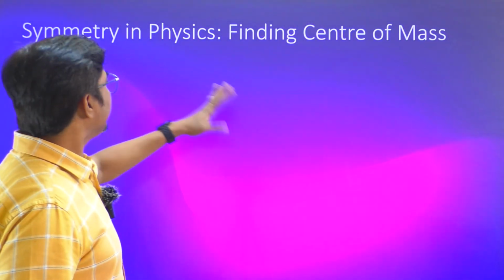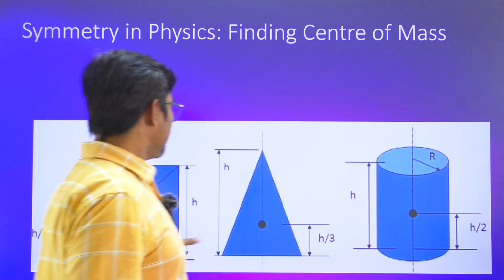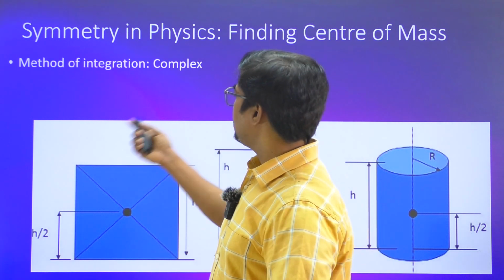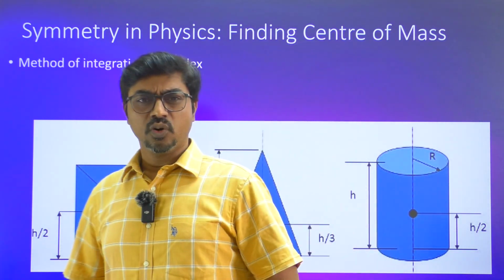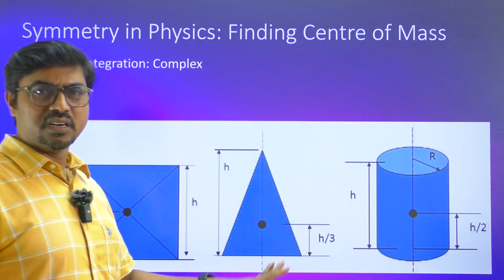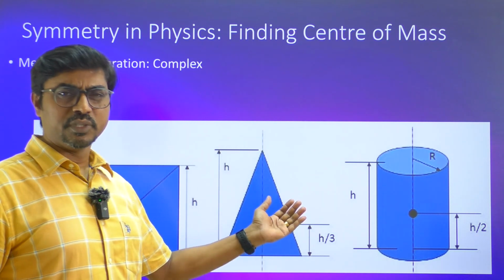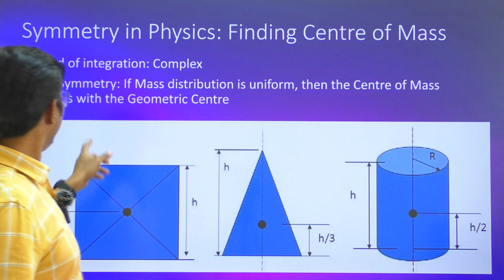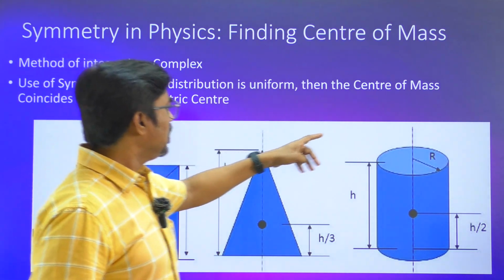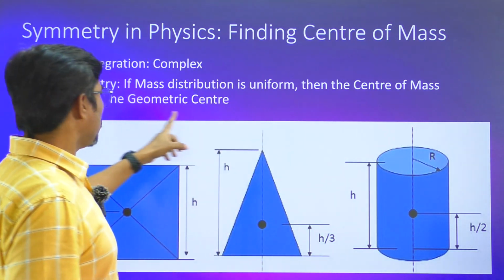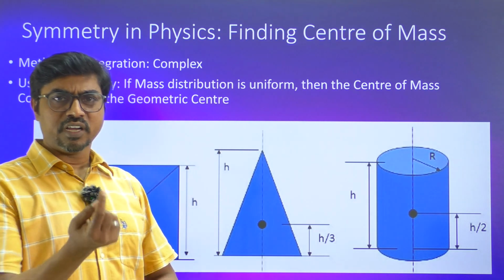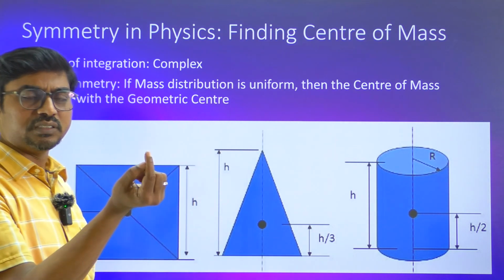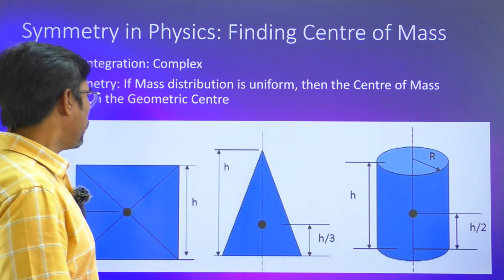Next, we'll look at finding the center of mass using symmetry. Take these symmetric diagrams like square, triangle, and cylinder. One method is to use integration, like the integral of r dm divided by the integral of dm, for the calculation of center of mass. Don't worry about the relations there. But there is another conclusion: whenever the mass distribution is uniform, the center of mass coincides with the geometric center. It is the point where you can support it using a finger. If you keep the finger at the center of mass, it will support it and will not fall off.